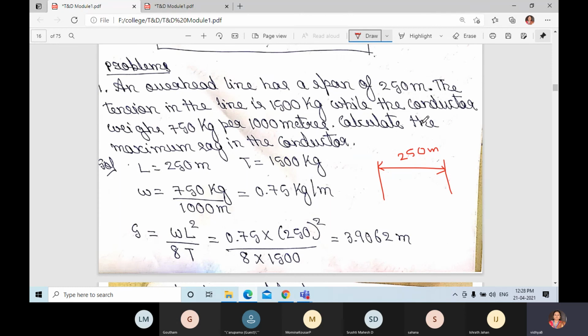We know the L value and T value, and we know omega. They have given 750 kg per meter, so 750 divided by 1000 gives 0.75 kg per meter. Next, S is equal to the formula omega L square divided by 8T. The omega value is 0.75, L value is 250 and T value is 1500. If you solve that, you will get 3.9062 meter. This is the sag calculation.